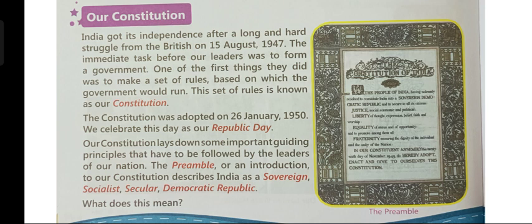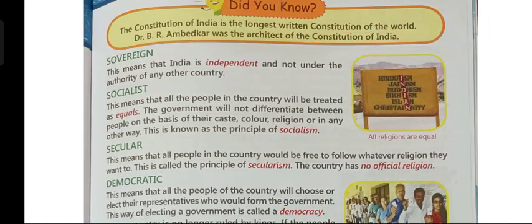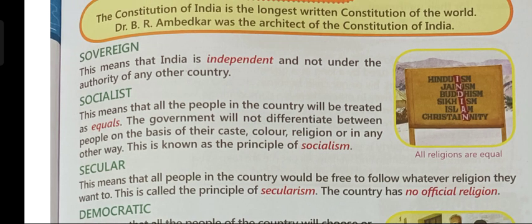It is the introduction to our constitution and it describes India as a sovereign, socialist, secular, democratic, and republic country. Now, what do all these terms mean? Let us read about them one by one. So, first is sovereign. This means that India is independent and not under the authority of any other country.